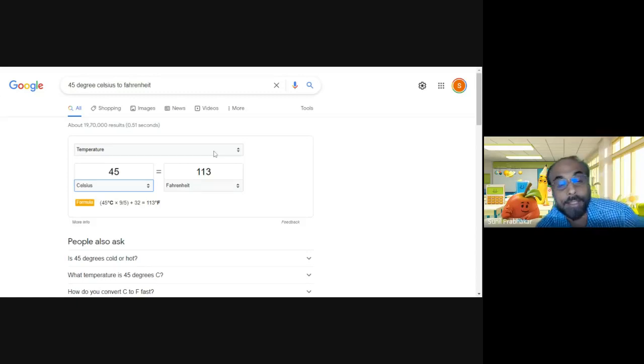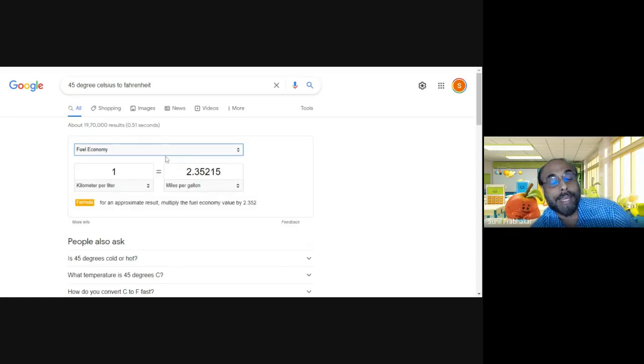And you can convert all these values. You can have area, data transfer rate, digital storage, energy, frequency, fuel economy, length, mass, plane angle, pressure, speed, temperature, time, volume. All these kinds of conversions are possible in just a Google window.